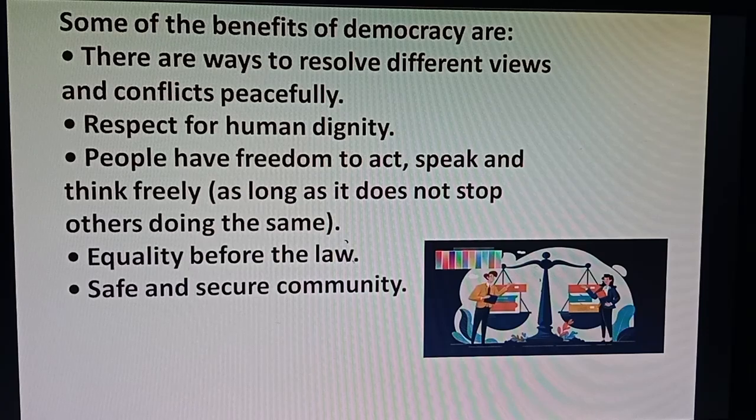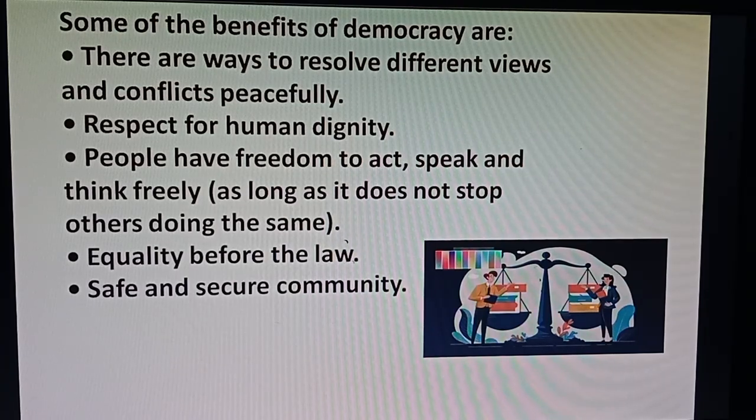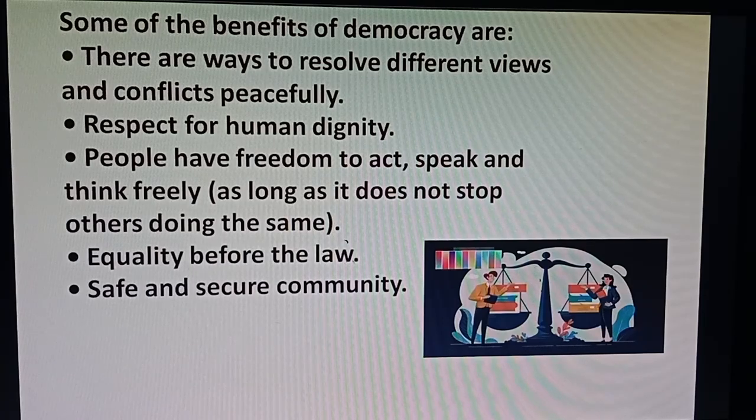So when you read about the outcomes of democracy in the 10th class syllabus, firstly you have to know about democracy, the features of democracy, the origin of democracy, and the benefits of democracy. And on the next slide, I will explain to you the demerits of democracy. Now please students, watch the next slide please.